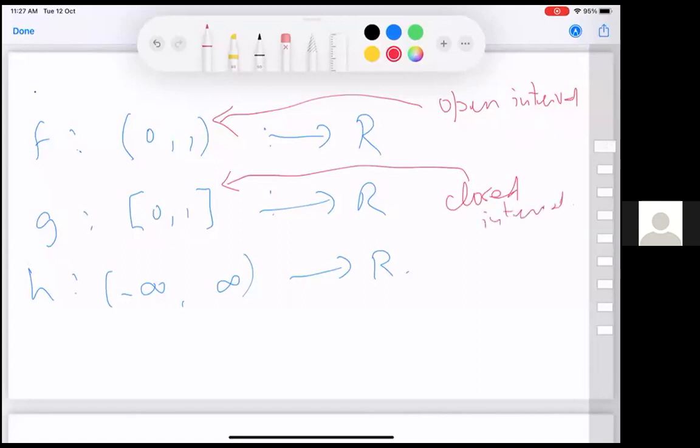This is a closed interval. And I have not been able to figure out where this word open and closed comes from, but I will make a guess. Strictly speaking, somewhere or the other, as part of some course, there will be a thing called topology where you will talk about open sets and closed sets. Taking a digression into that right now is uncalled for, but you should know.